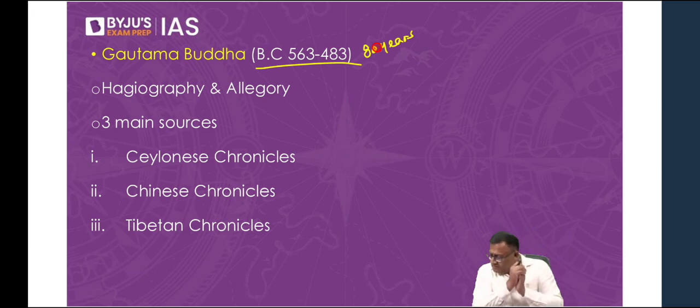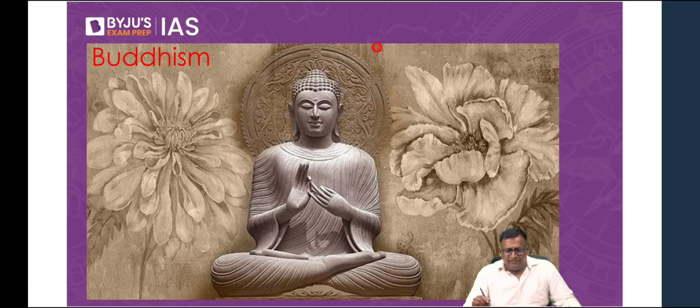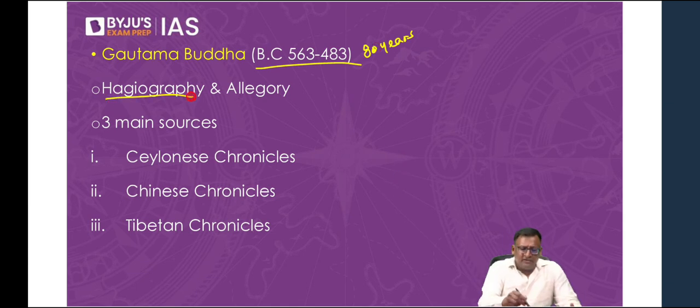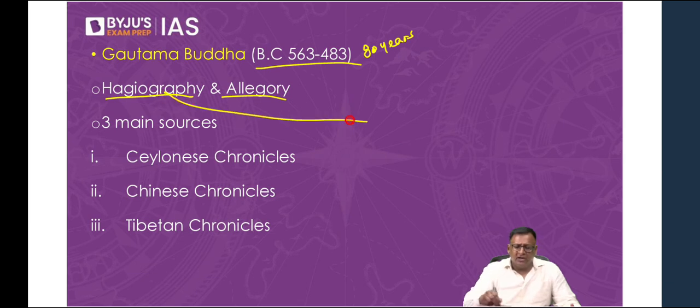Now understand this. Probably this belongs to the Gandhara school. Now look here. Whatever we rely on to study the history of Lord Buddha, we rely on hagiography and the allegorical stories connected with the life of the Buddha. What is hagiography?